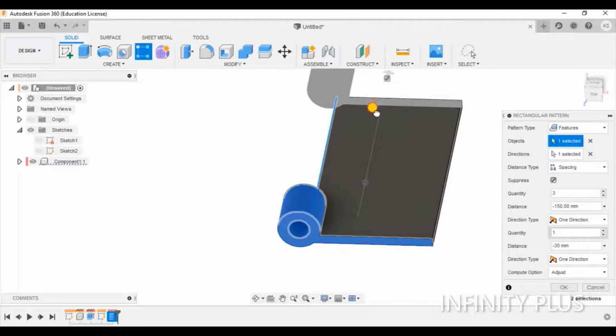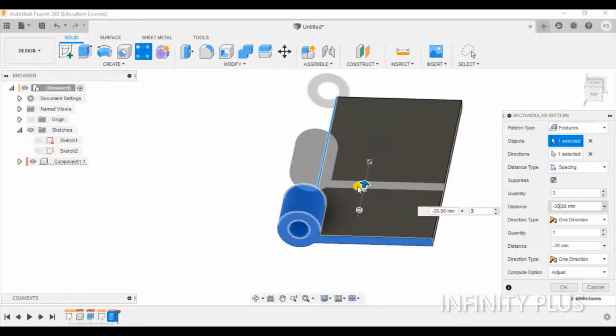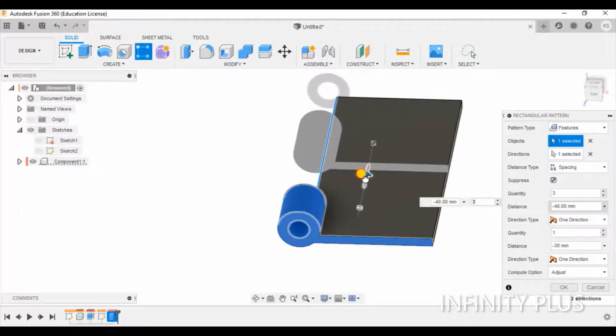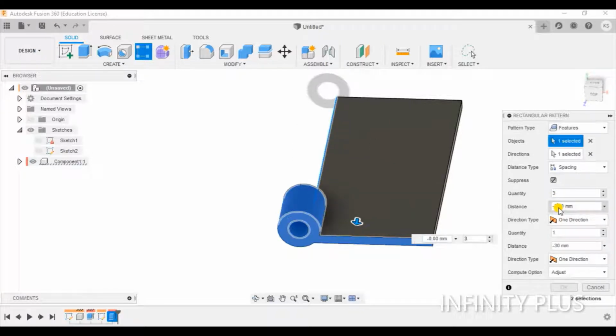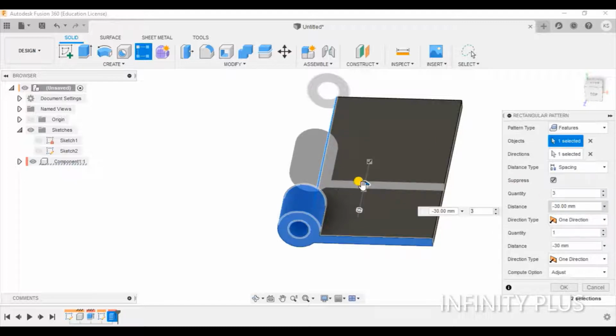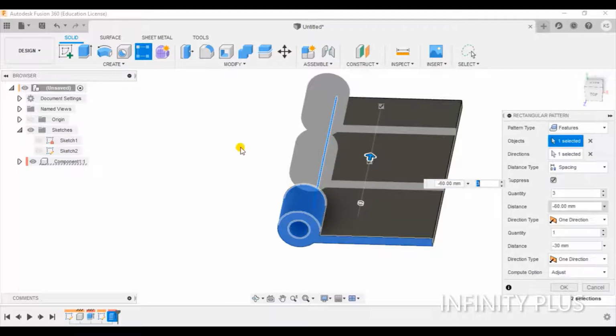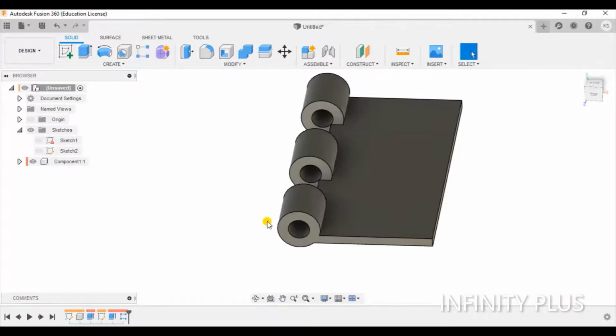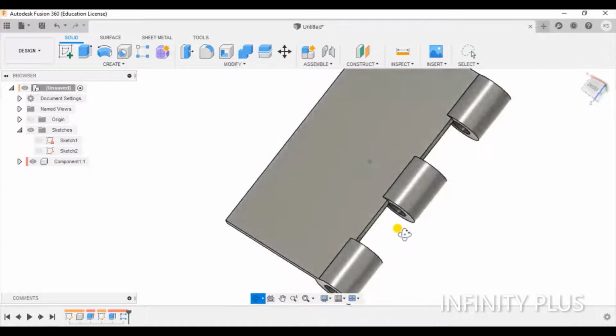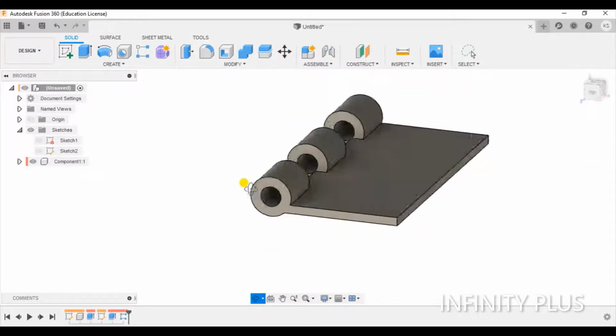So now you can see, I think it will also be 30. We have to make 30. Okay, and now you can see it's looking like this.